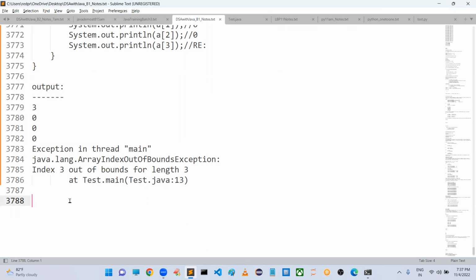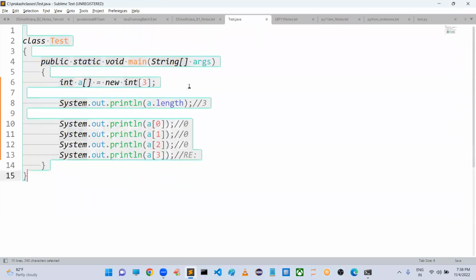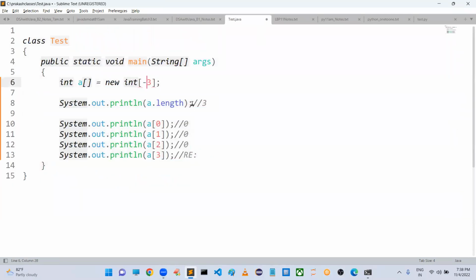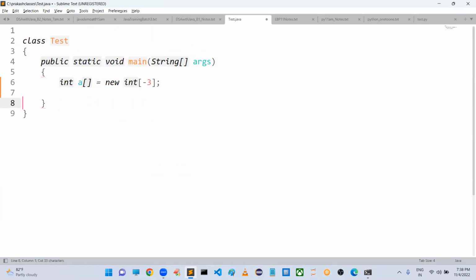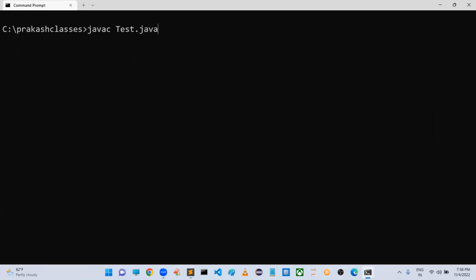Can anyone please identify what is that exception? In addition to this, we have one more exception. Good, very good, Vishal. So negative array size exception. Sir, when you are trying to create an array with a negative size, is it possible? I told already, whatever values you are taking within the subscript, it should always be a positive integer. If you are trying to take a negative integer, what message are we going to get here?